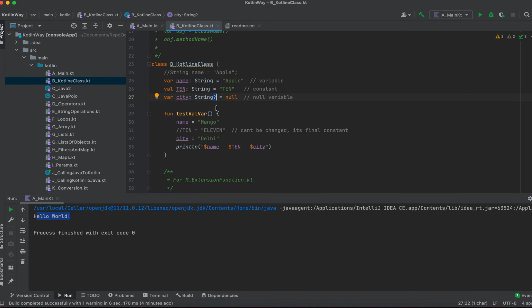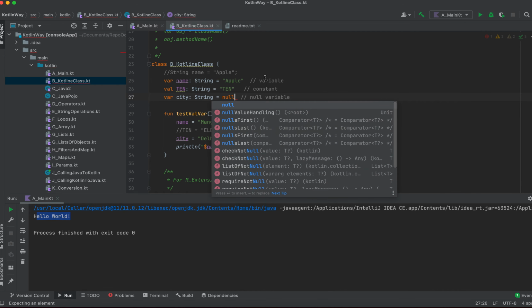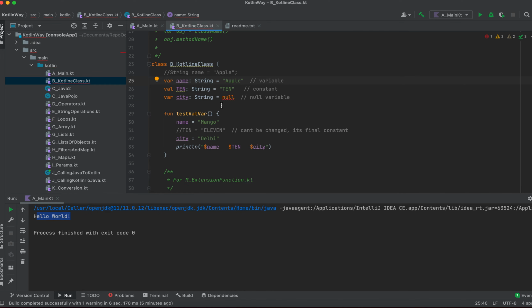Okay, so if I remove this, let's say this is a var city of type string, and I have not declared anything. See, in Java it's possible, but in Kotlin it's not possible. You have to give some value. So let's say I want to initialize it with null. Again, Kotlin will give a compiler error that you cannot use a null like this.